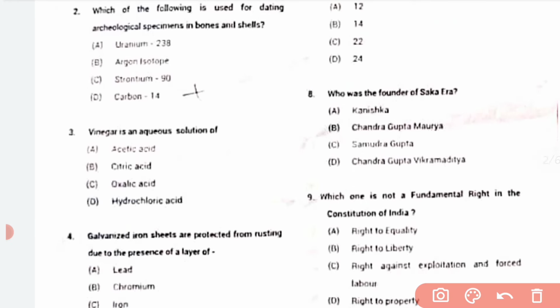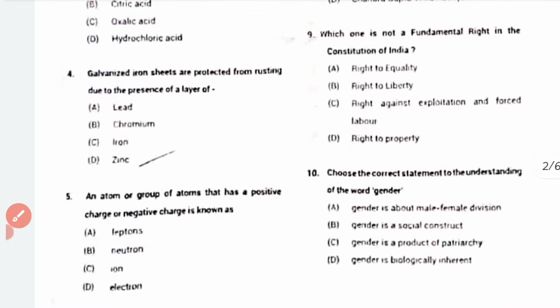Who was the founder of Saka era? The founder of Saka era is Kanishka, A. And number 9. Which one is not a fundamental right of the Constitution of India? This one is D, right to property. 10. Choose the correct statement to the understanding of the word gender. Gender is a social construct. B is the correct answer.